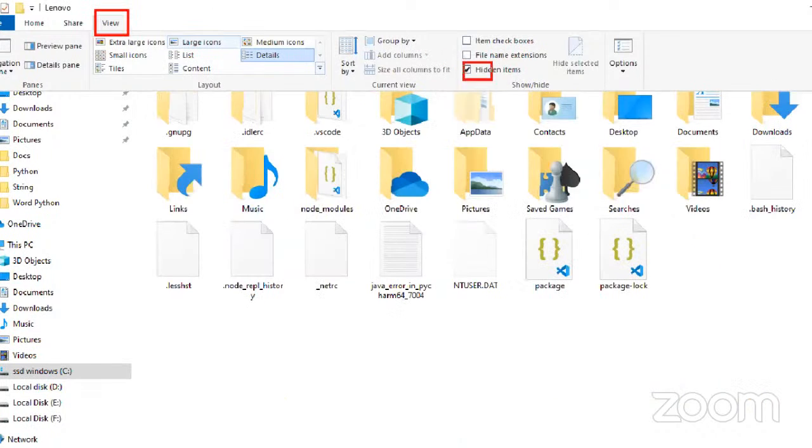Again, the Hidden items checkbox is there. By default this is not checked. If it is not checked, the AppData folder is not displayed. Whenever we check it, the folder is displayed here. All of you understanding?